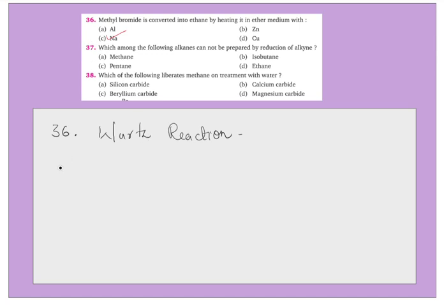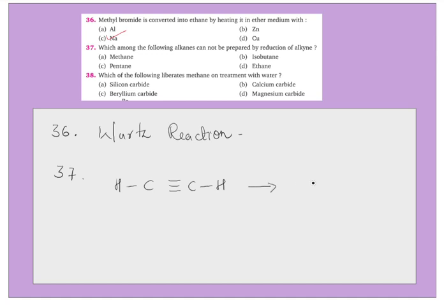Let's take question number 37. Which among the following alkanes cannot be prepared by reduction of alkynes? Methane, isobutane, pentane, ethane. Always make a habit of going through all the options first, and then you can decide what is the right answer. Now, what are alkynes? Alkynes are molecules with a triple bond between carbon and carbon. In fact, the carbon here is sp hybridized.